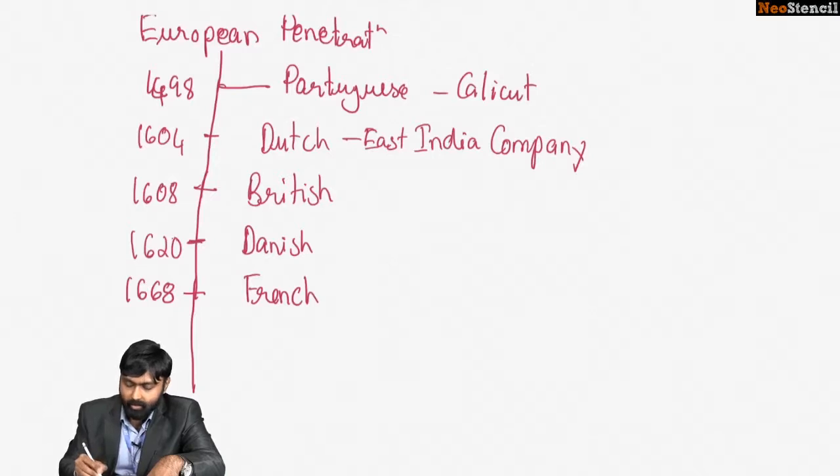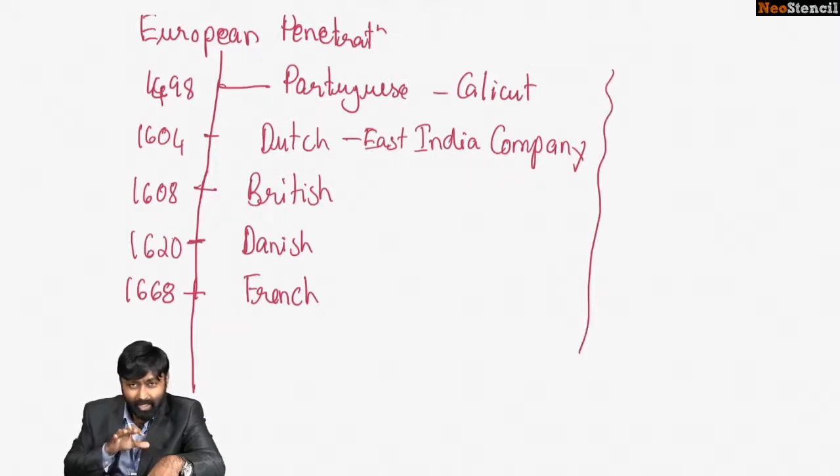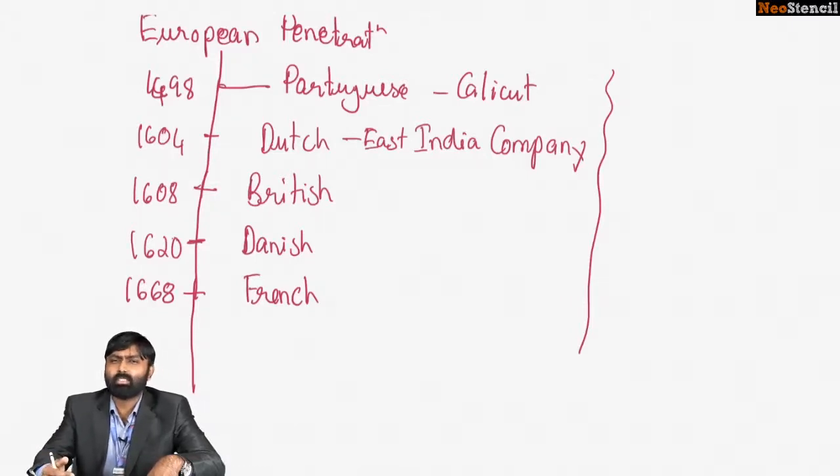So, what is so important here? What you need to learn is a rough idea of when the European settlers came to India. You don't need to know the exact date. Know the chronological order of their arrival. So remember that it was the Portuguese who came first, at the fag end of the 15th century. That will suffice. Almost 100 years later came the Dutch. Almost half a decade later came the British. Almost a decade later came the Danish. Almost 3 decades later came the French.